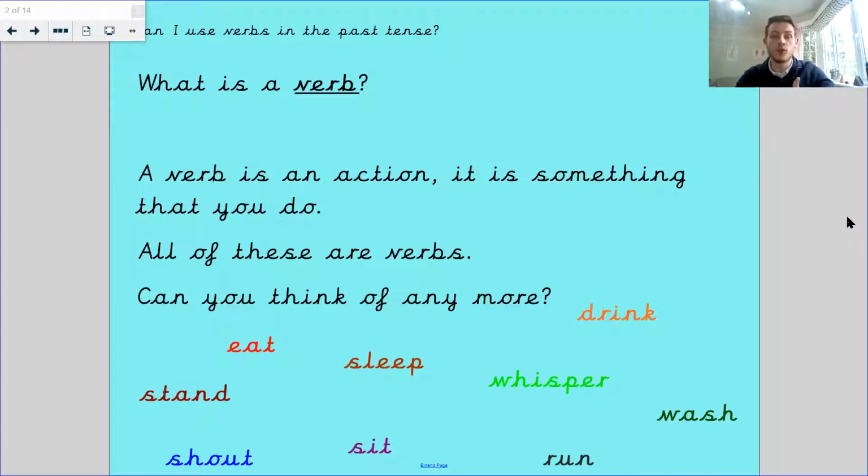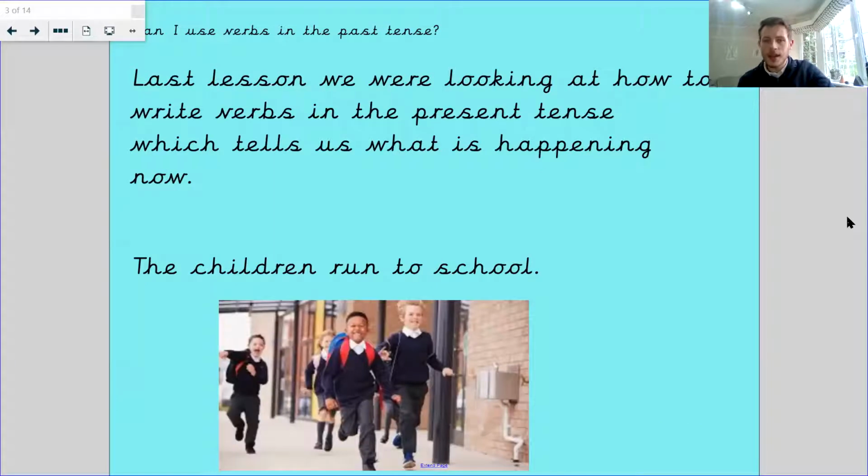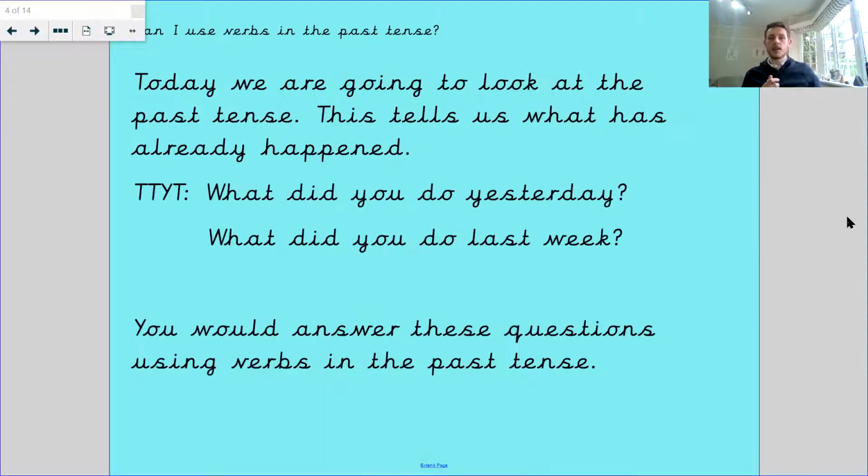So let's go through some examples for today. Last lesson, we were looking at how to write verbs in the present tense, which tells us what is happening right now. The children run to school. That was what was happening right now, okay? The children run to school. That was what is happening, okay? Today, we're going to be looking at the past tense, which tells us what has already happened.